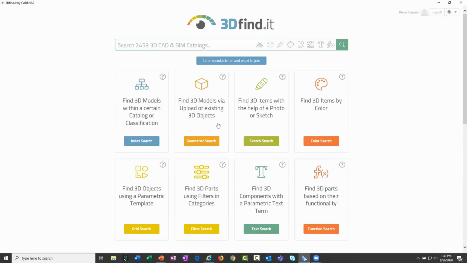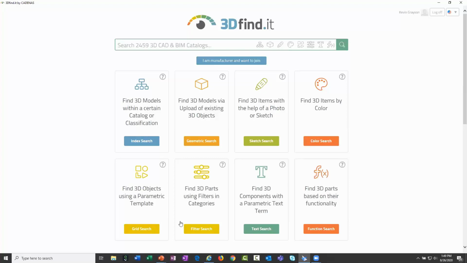There are geometric searches where you can pull up a sample 3D model and it'll do searches based on the geometry. You can do sketches and it'll find components that have elements related to something that you sketch. You can search by color. You can search by function.